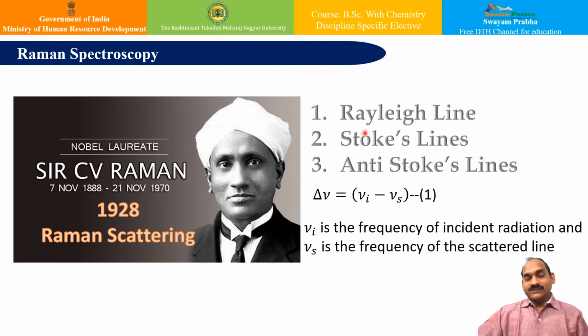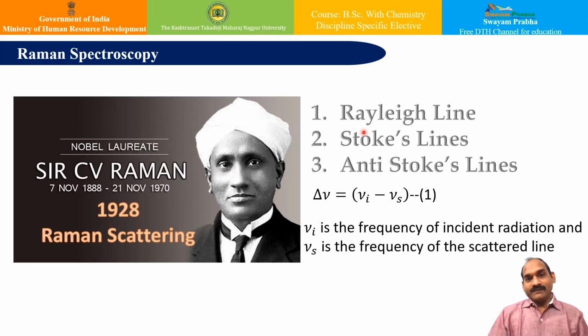So what are these lines? Rayleigh lines are those lines having the same frequency as that of the incident radiation. Since this phenomenon was discovered previously by Rayleigh, they are named Rayleigh lines. Secondly, the lines with a lower frequency than the incident frequency are called Stokes lines. And further, the lines with a higher frequency than the incident frequency are called anti-Stokes lines.